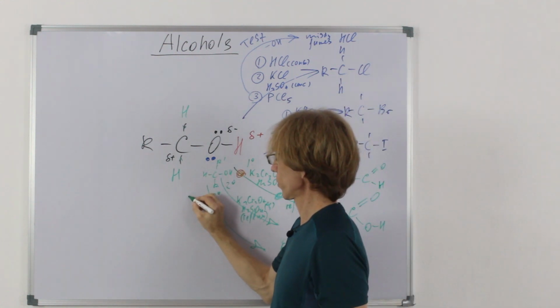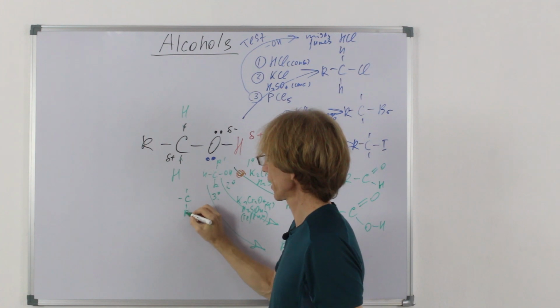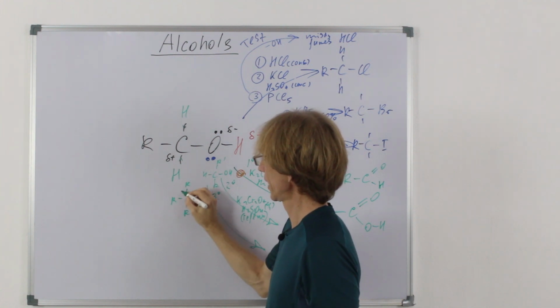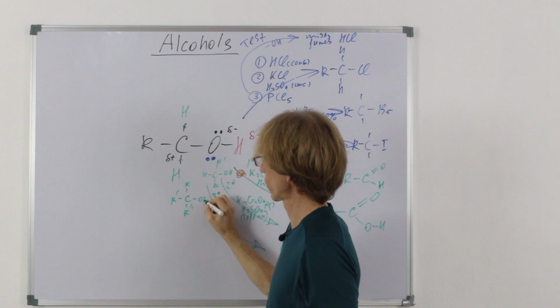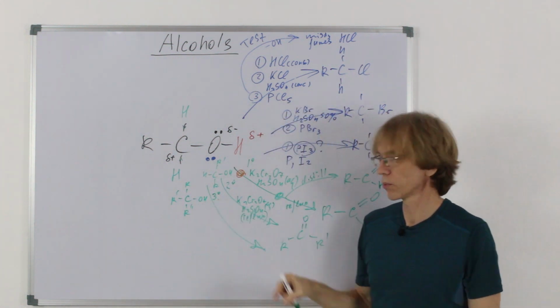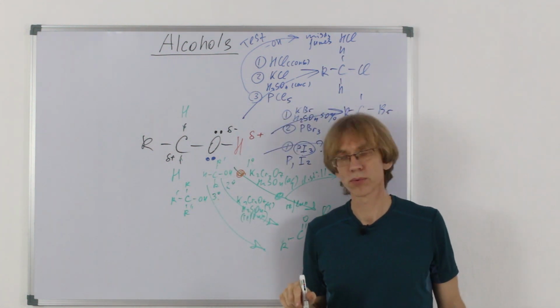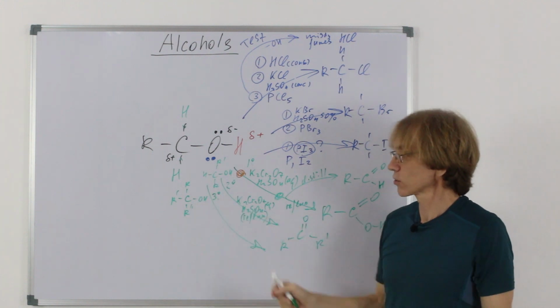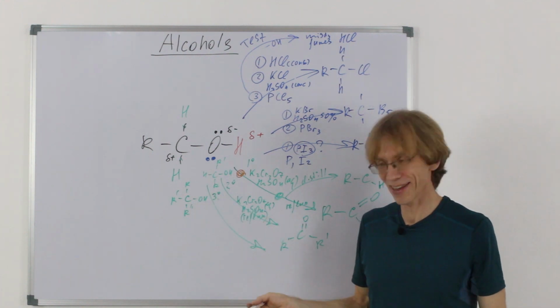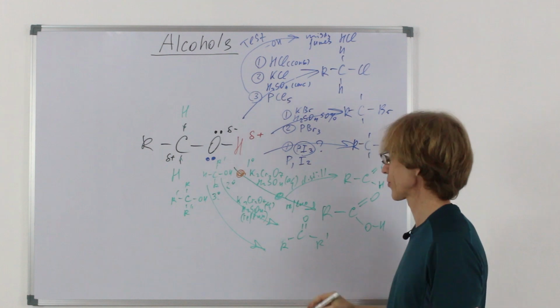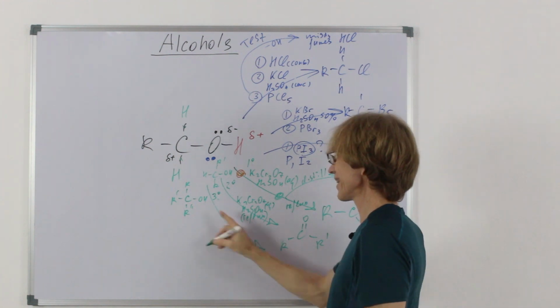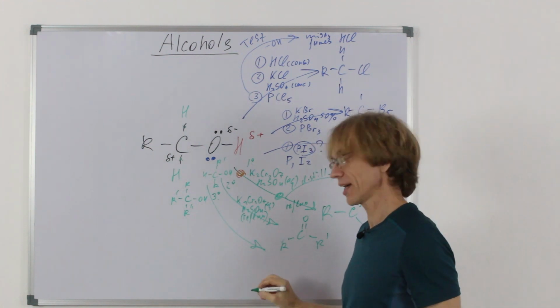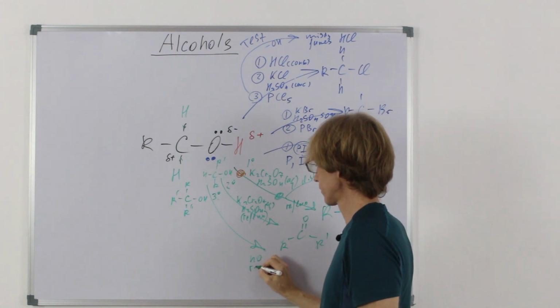What about tertiary ones? In tertiary, we have 3 alkyl groups attached to the carbon with the hydroxyl group. How can it be oxidized? There is no way that it is oxidized because there are no hydrogens. So in this case, if I try to oxidize it, no reaction.